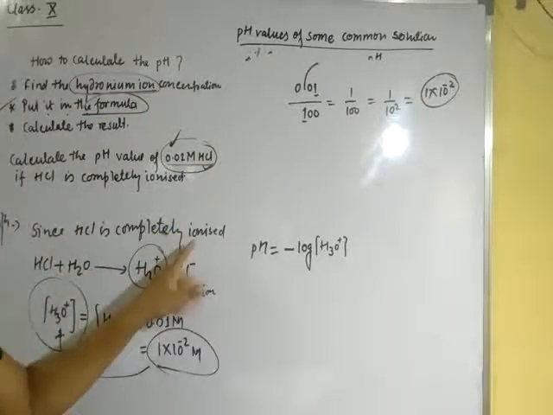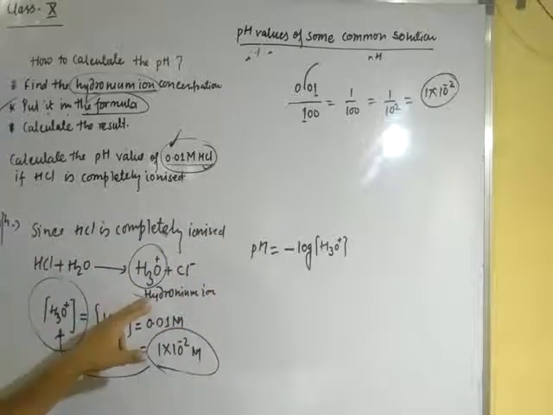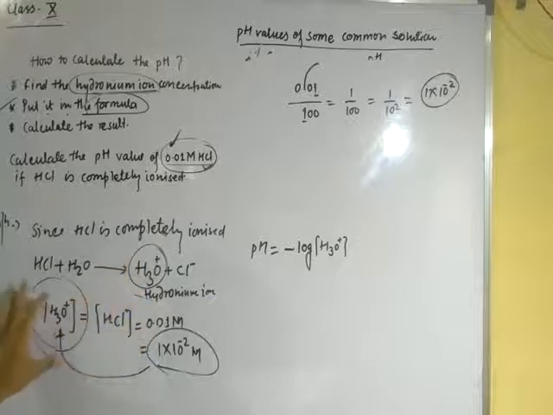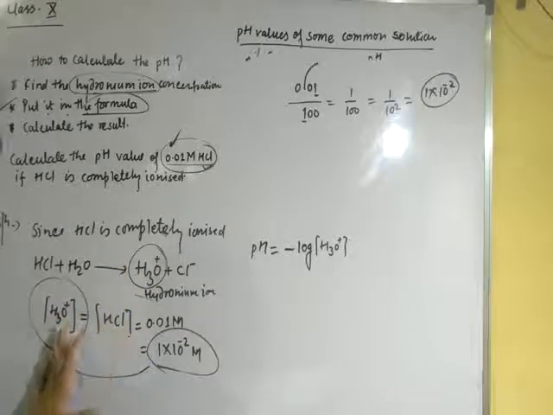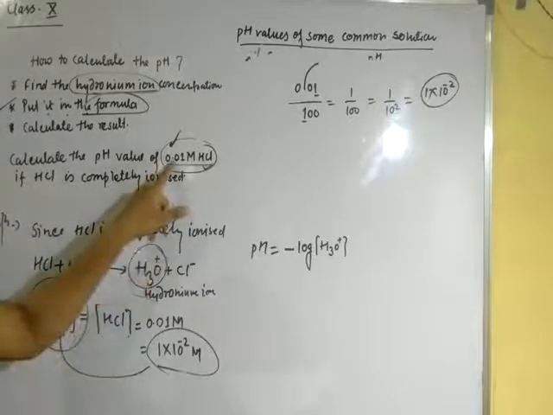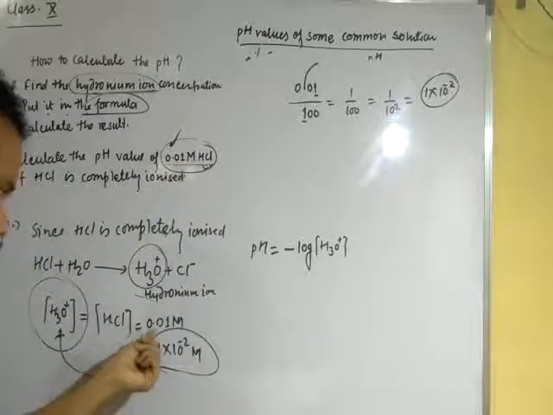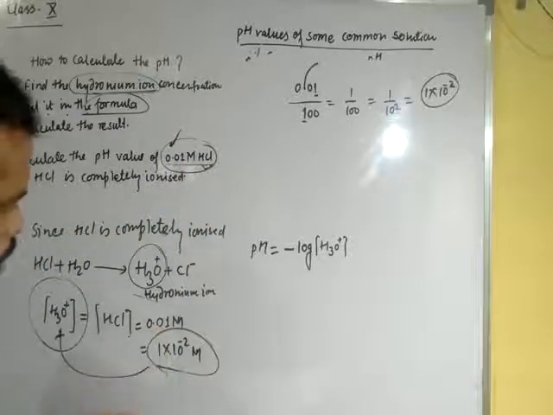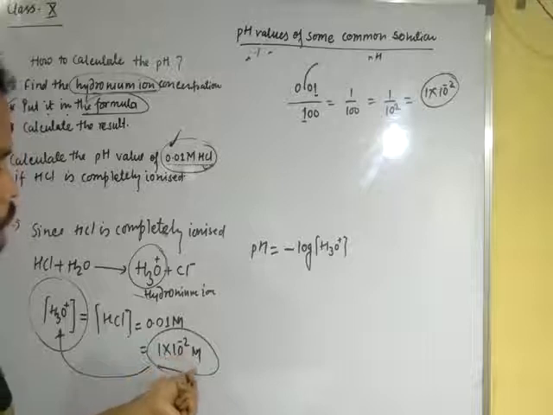Since HCl is completely ionized, HCl will react with water to form hydronium ion, and the concentration of hydronium ion and the concentration of hydrochloric acid are the same, and we know the concentration of HCl is 0.01 molar. So we can write here 0.01 molar, and 0.01 molar can be changed into 1 into 10 to the power minus 2 molar.